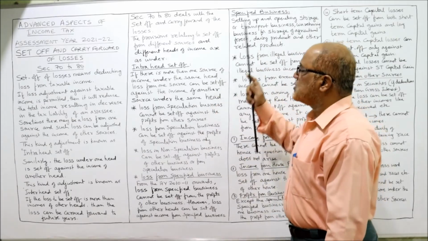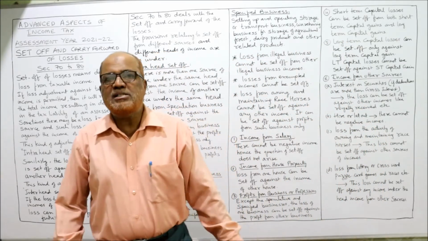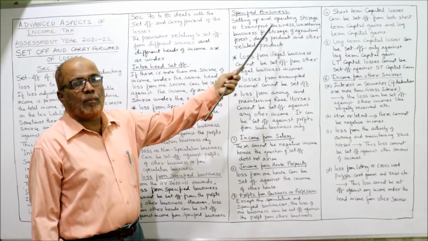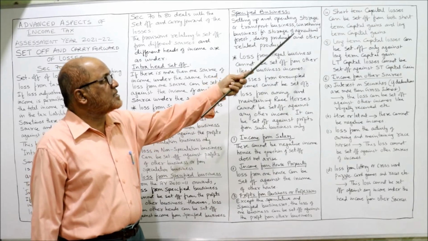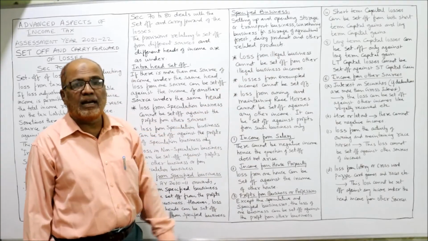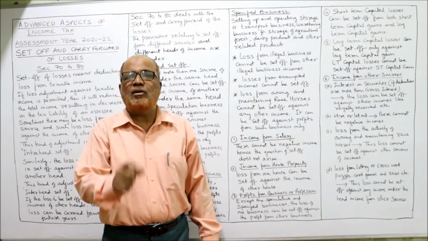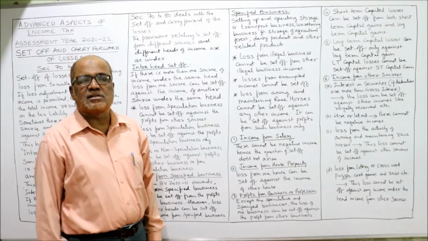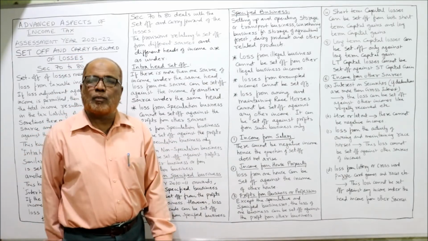Next, specified business. What do you mean by specified business? Setting up and operating cold storage or transport business, warehousing business for storage of agricultural, forest, dairy products and other related products. This is the meaning of the term specified business. Now, one more point.